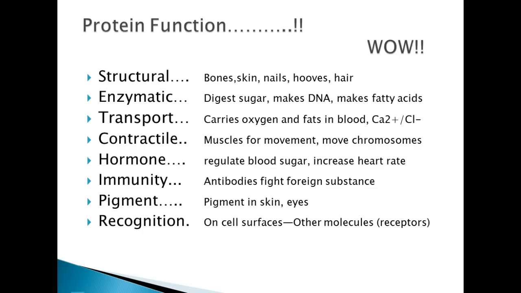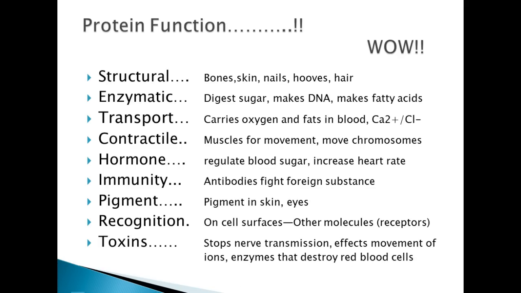When we talk about cells, we'll talk about how those proteins function. They can also function as receptors. And they can function as toxins. In other words, they can stop nerve transmission, affect movement of ions, and enzymes that destroy red blood cells. So, man, that is a lot of functions. Proteins, extremely important.